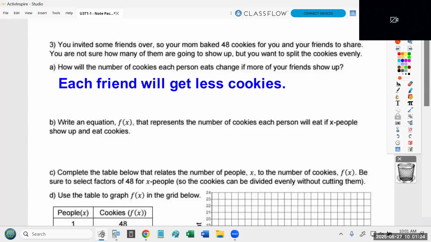Now, part B says write an equation that represents the number of cookies each person will eat if X people show up and eat cookies. Okay? So, how do we figure out how many cookies each person gets? What do we do if 2 people show up, or 3 people, or 4 people? And what are we dividing? 48. You got it. The mom made 48 cookies. If you want to know how much each person gets, you just do 48 divided by X.